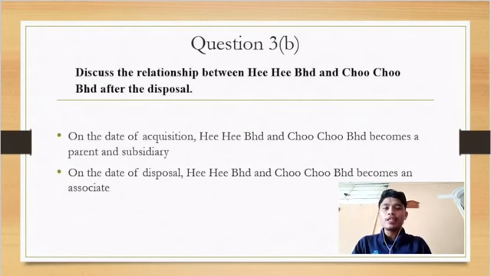Then, in January 2021, he Berhad disposed to Adam Berhad amount 40% for RM50 million. So, he Berhad interest left is 40%, and at this date of disposal, they become an associate because their interest is below 50%. Thank you.